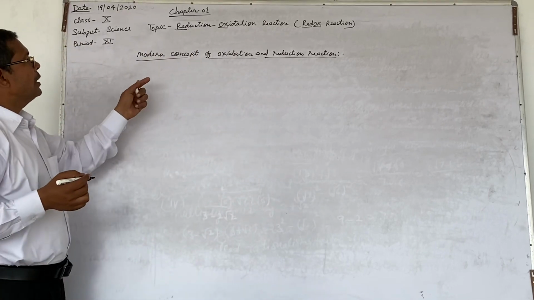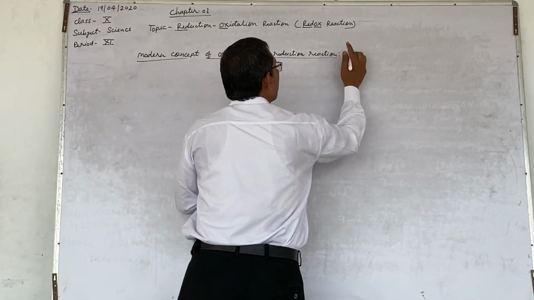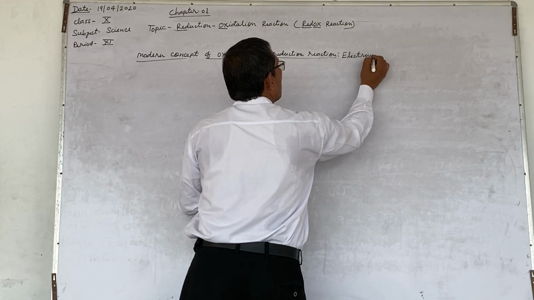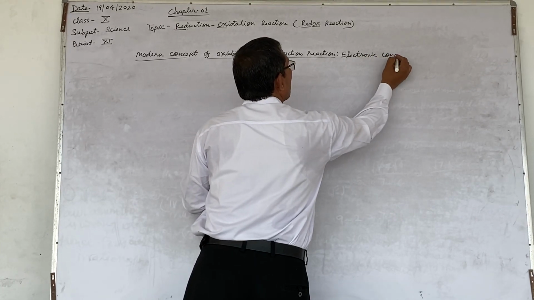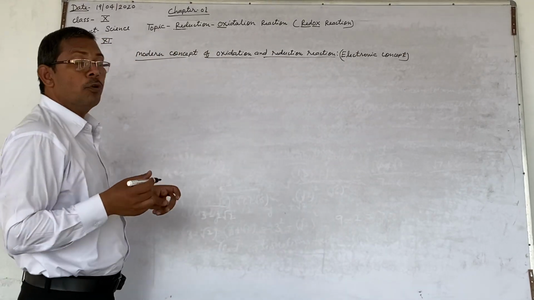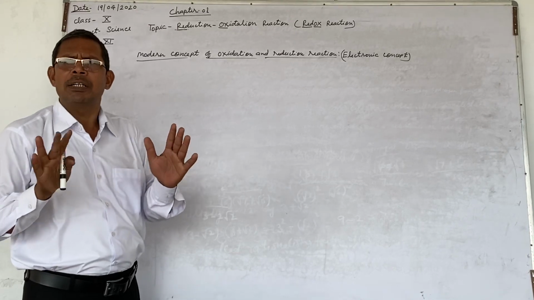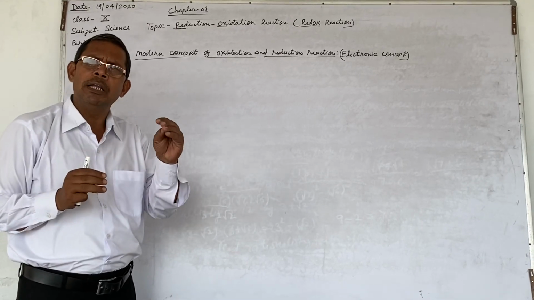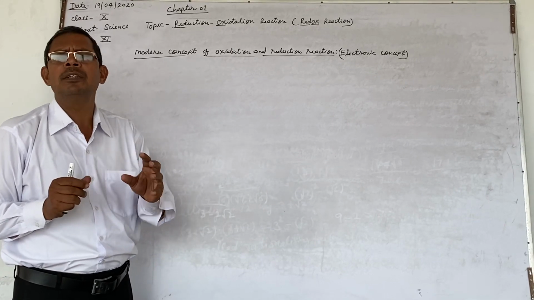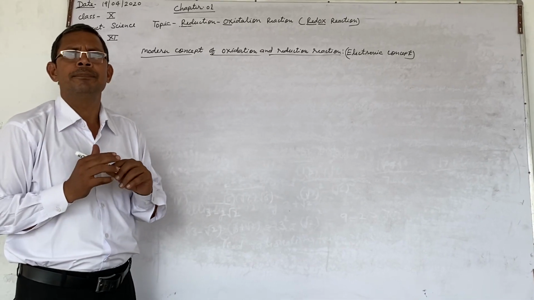This is the electronic concept. You know that an atom is made of electrons, protons and neutrons. Protons and neutrons are present inside the nucleus of an atom, whereas electrons revolve around the nucleus in their definite energy levels.